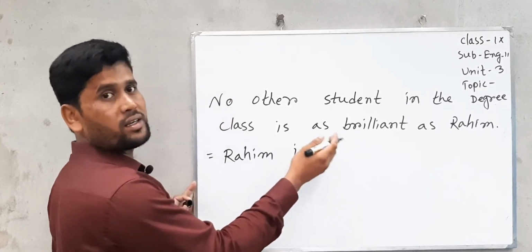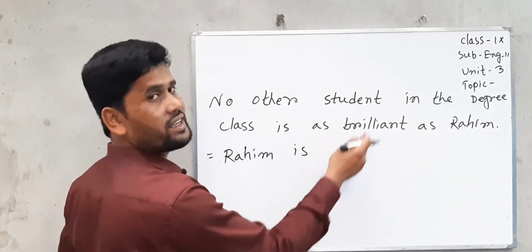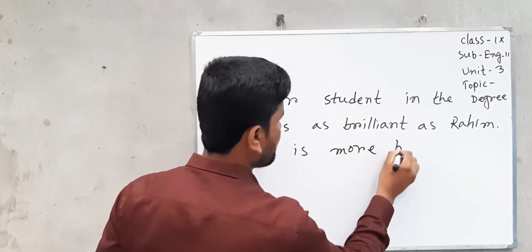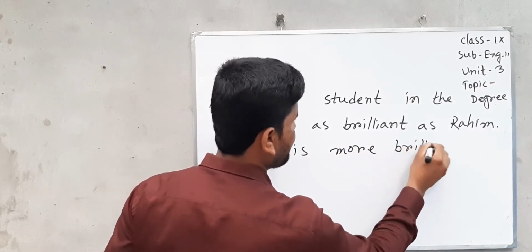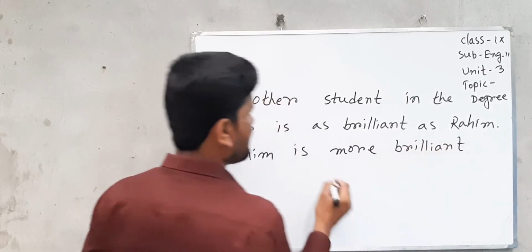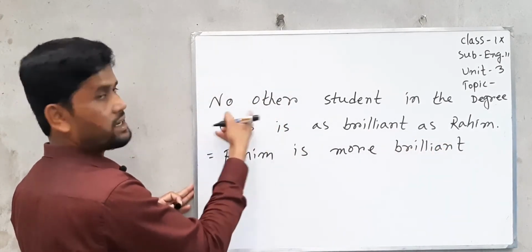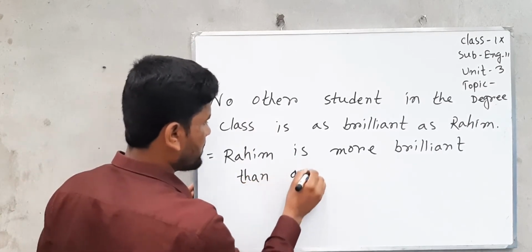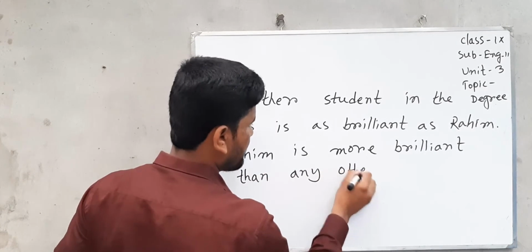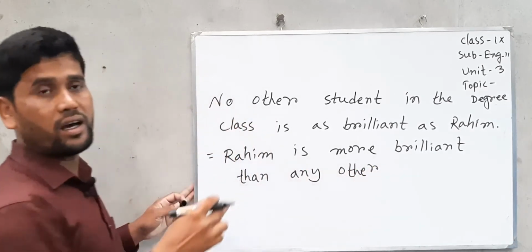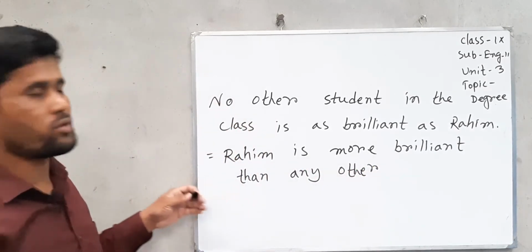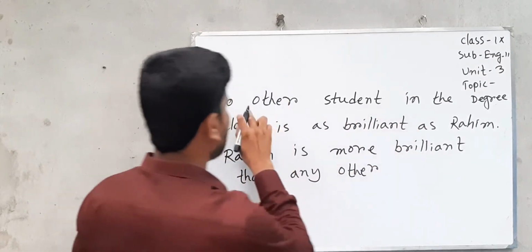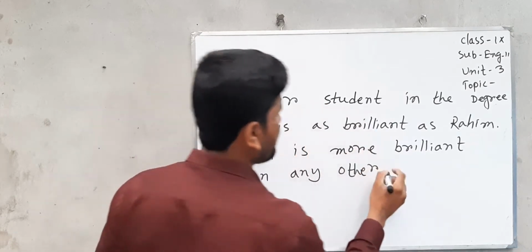As brilliant is three syllables, we can use more before the adjective: more brilliant. Then we can use than any other, as we find here no other. If we find here very few, we can use than most other, than any other, then extension.